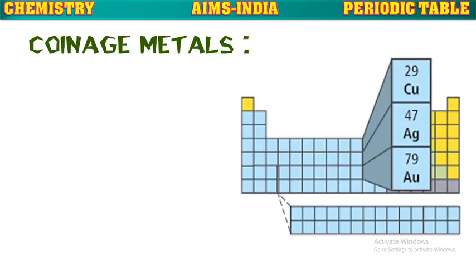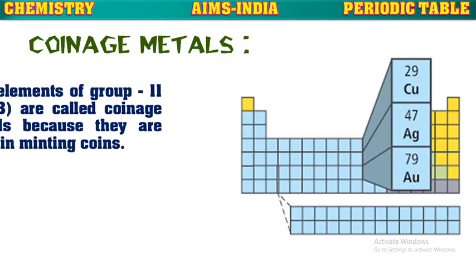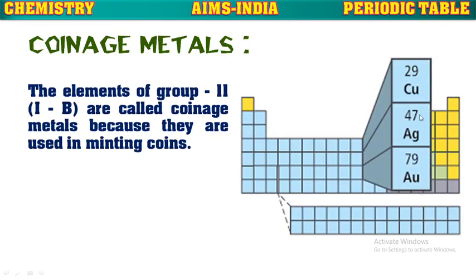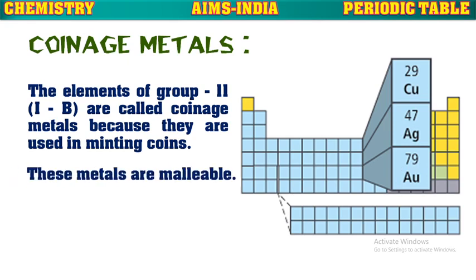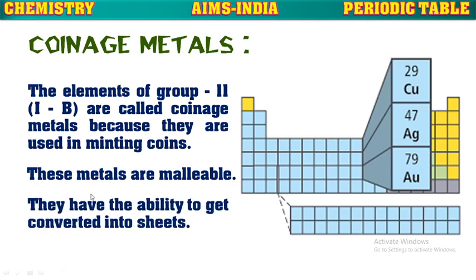Coinage metals. The 1B group, or 11th group elements in the periodic table, are known as coinage metals because they are used in minting coins. They are copper, silver, and gold. These metals are malleable. That means they can be beaten into sheets. That is why they were mostly used for making coins.